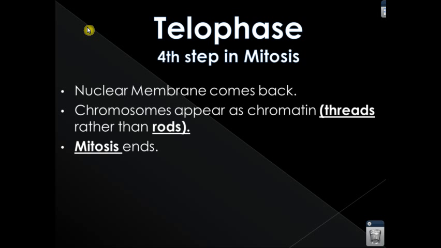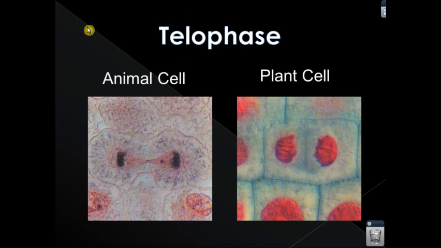So again, our steps here: the nuclear membrane returns, it comes back in telophase, and the chromosomes appear as chromatin. They start to unwind again back to the chromatin that we saw at the very beginning of the entire lecture. At the cellular level, we see 2 separate cells now. We see the difference between the 2.